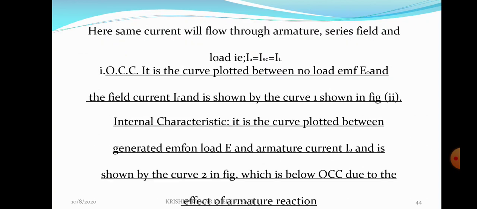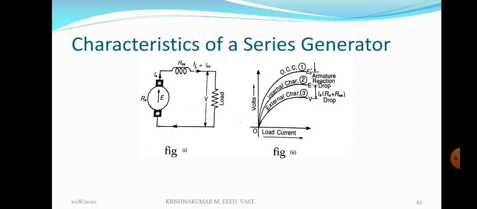Then the next one, the second characteristic, the internal characteristic. Internal characteristics is the curve between E versus Ia, where E means the EMF under loading condition, versus armature current, as in figure 2. Curve 2 is the internal characteristic of a series generator, which lies below the OCC. The OCC is E0 versus If, with E0 on the y-axis and If on the x-axis. The internal characteristic is the curve between E and Ia, with E on the y-axis and Ia on the x-axis. So definitely the internal characteristic lies below the OCC.